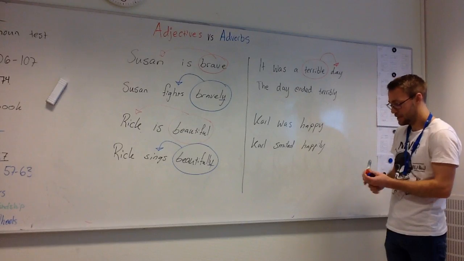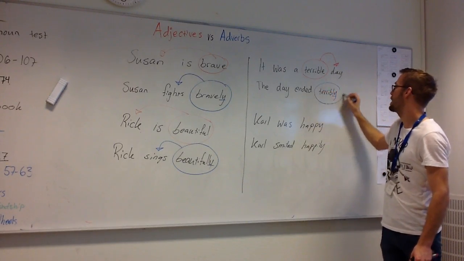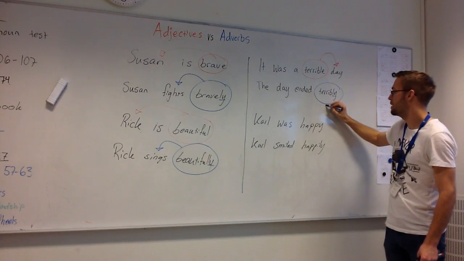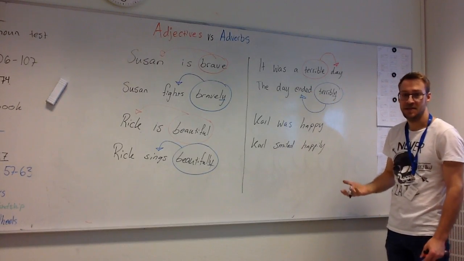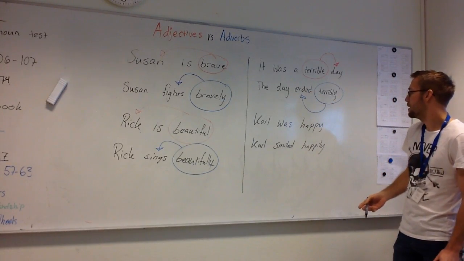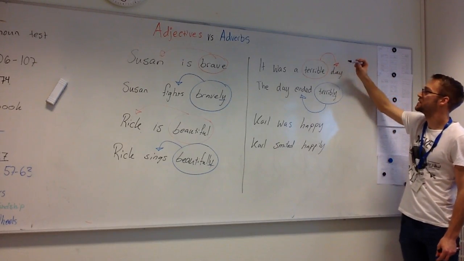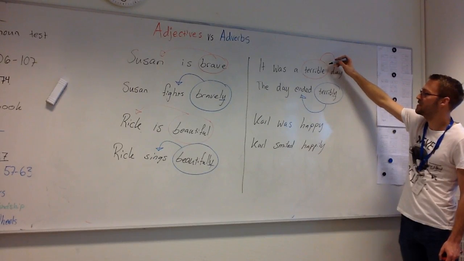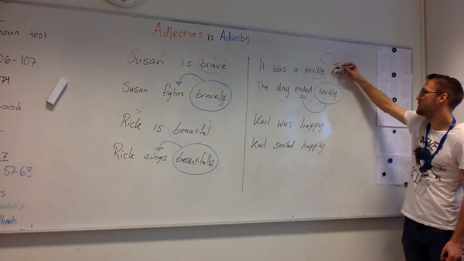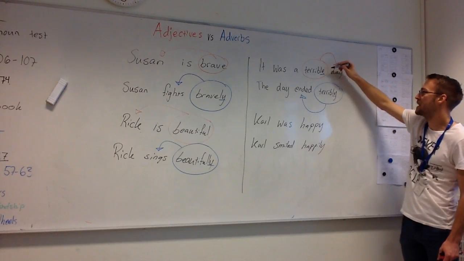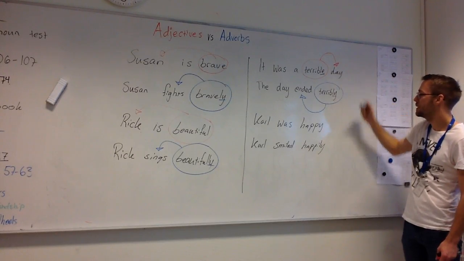The day ended terribly. And now again, we have an adverb with the ly at the end, and the adverb describes this word, ended, and that's also a verb, naturally. And what might be good to notice here is that as an adjective, terrible has an le at the end. What we do here is we remove the le and we add an ly, or we remove the e and add a y. Terribly.